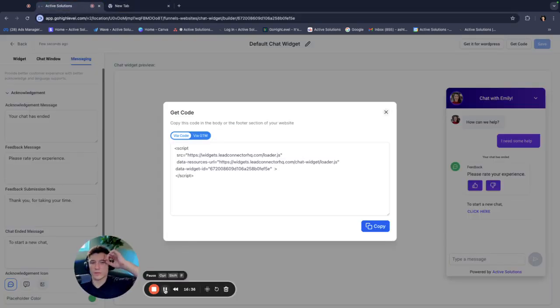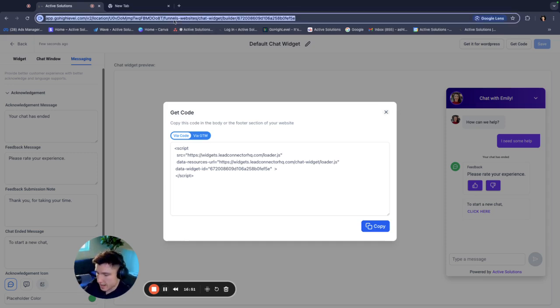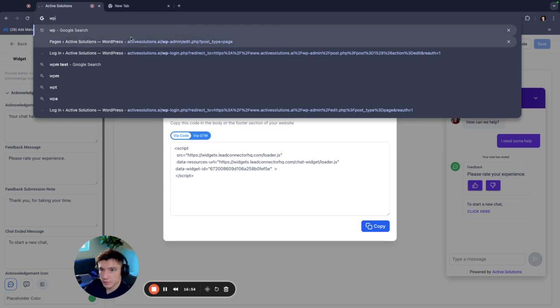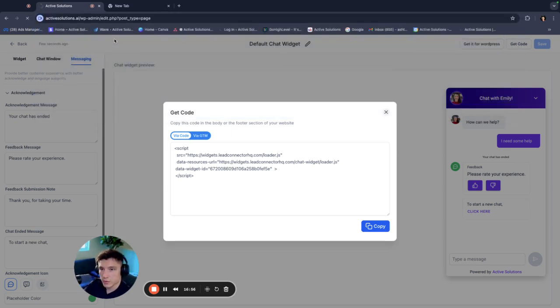One thing I will say as well, if you're really pressed on not knowing where to integrate this or implement it, it's very, very easy to pull up a YouTube video and find out how to install this on a Wix website, a WordPress website, or whatever it might be. But let's just go ahead. I'm going to use this same tab. We're going to go to our WordPress.